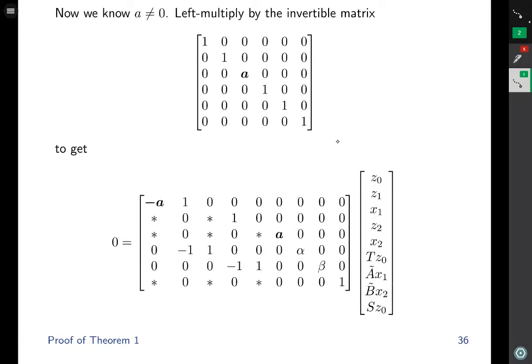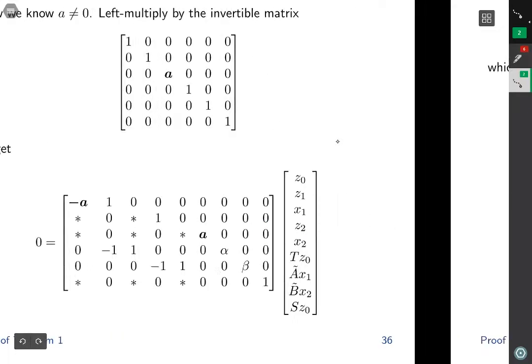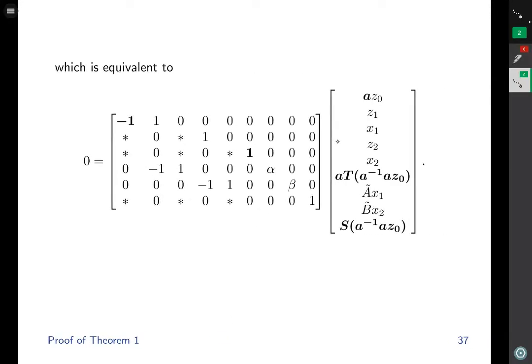Now we know a is not equal to 0. We left multiply our linear system by this matrix. This matrix is invertible because all the diagonals, including the a, are non-zero. The multiplication results in this linear system. We explicitly parameterize this non-zero to be equal to minus a, and the left multiplication makes this entry equal to a. That linear system is in turn equivalent to this linear system.